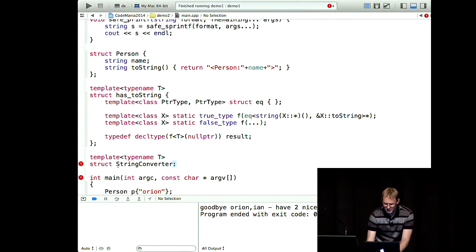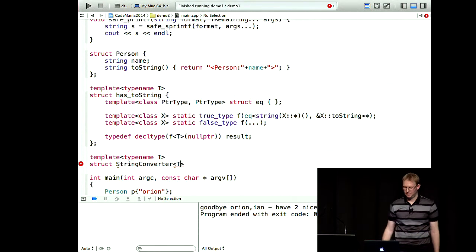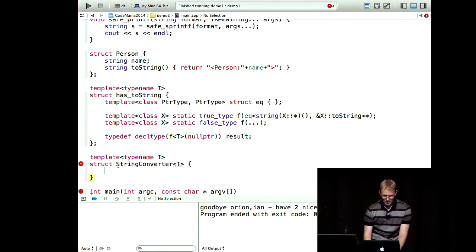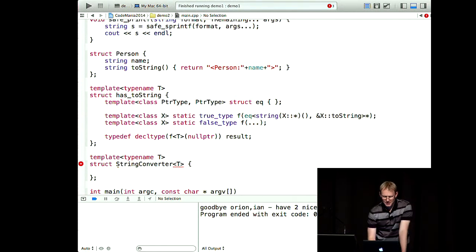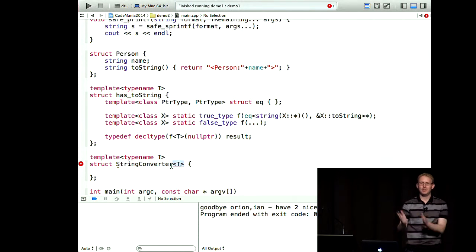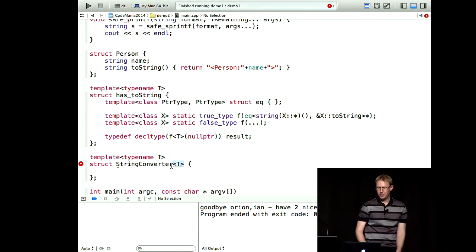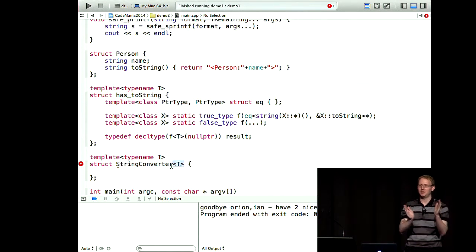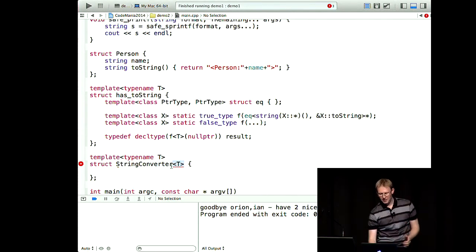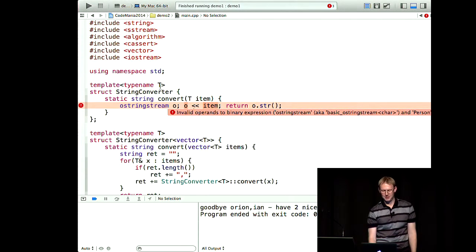And what we'd like to do is have our string converter work on T's, but somehow we need to also say where it has a toString. So this is a bit of C++ weirdery, but basically the way you can do that, we want to specialize the template. We don't want to just accept any old T. We only want to accept T where toStrings are. So we need to take that base one and kind of narrow it down. But we don't want to narrow down the T. So what we need to do is we need to narrow down something else.